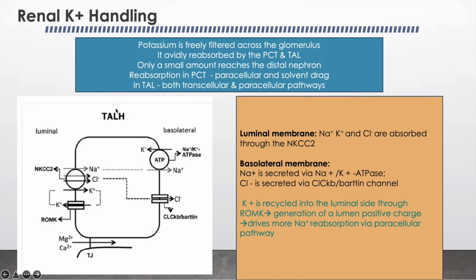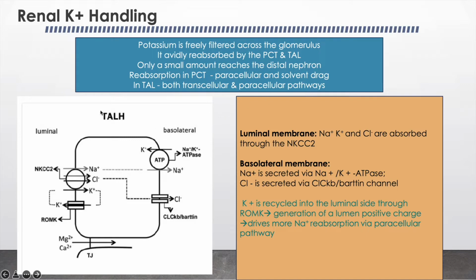So how does the kidney handle potassium? If you see it briefly, potassium is freely filtered across the glomerulus. It is reabsorbed by the PCT and the thick ascending limb of the loop of Henle. So only a small amount reaches the distal nephron. Reabsorption in the PCT is through the paracellular mechanism and through solvent drag. In the thick ascending limb of the loop of Henle, both transcellular and paracellular pathways act.